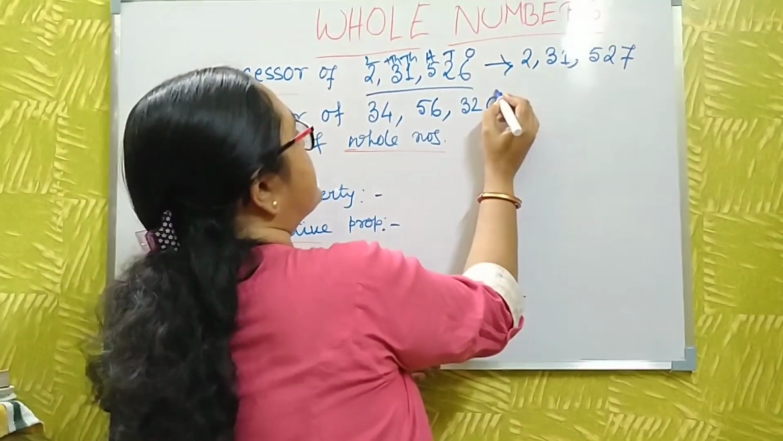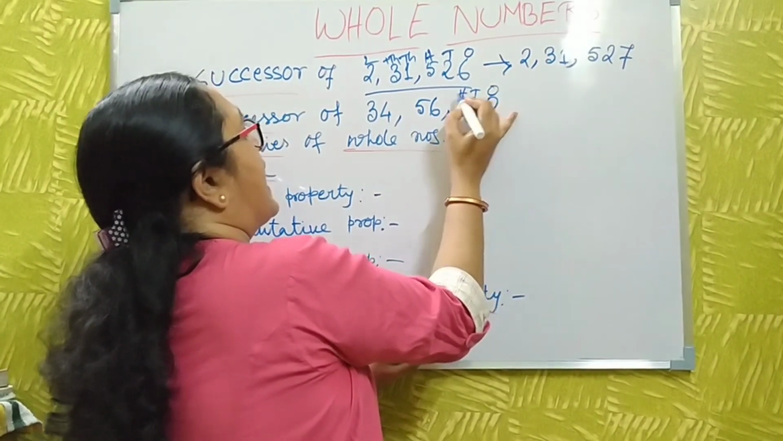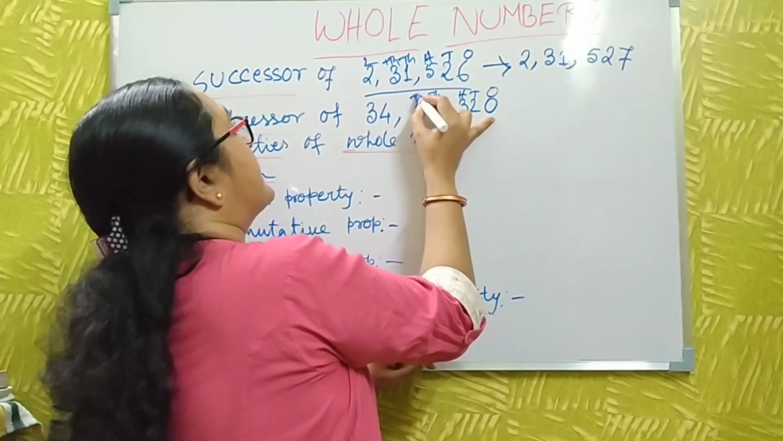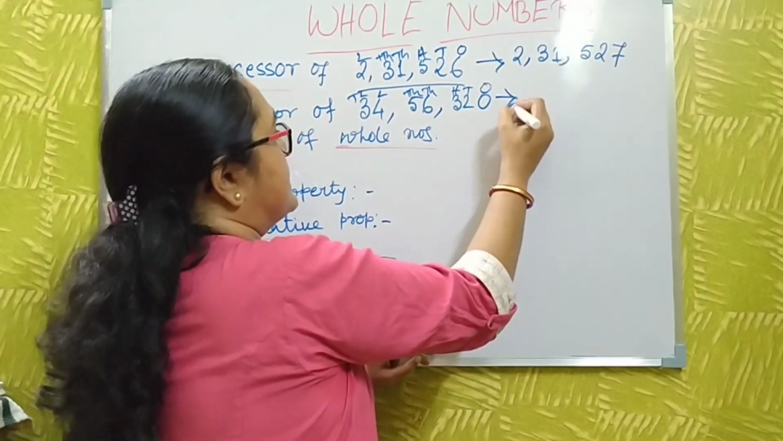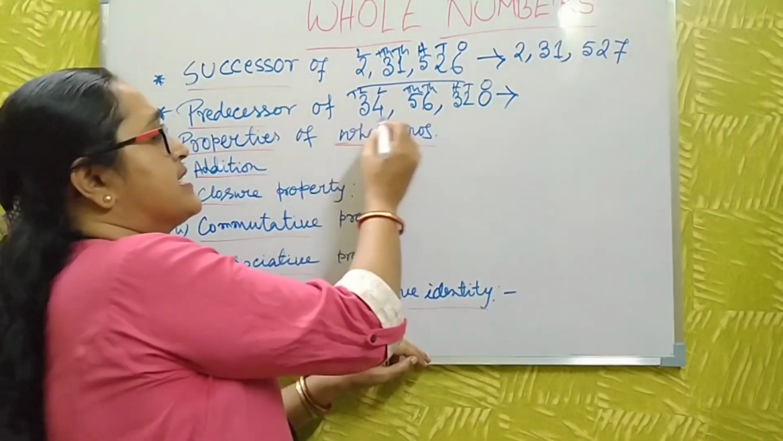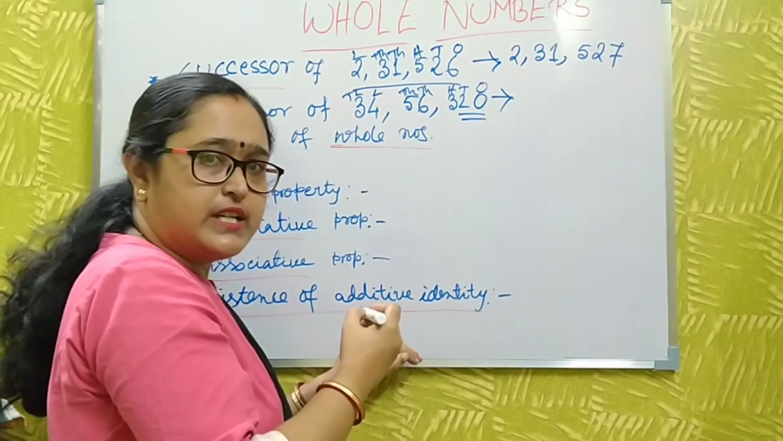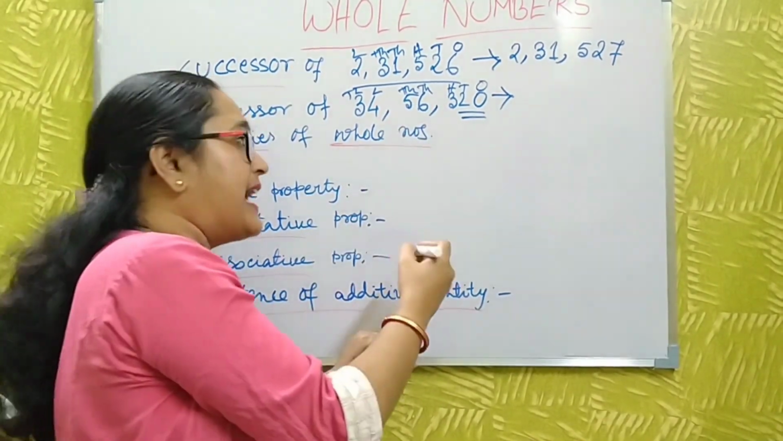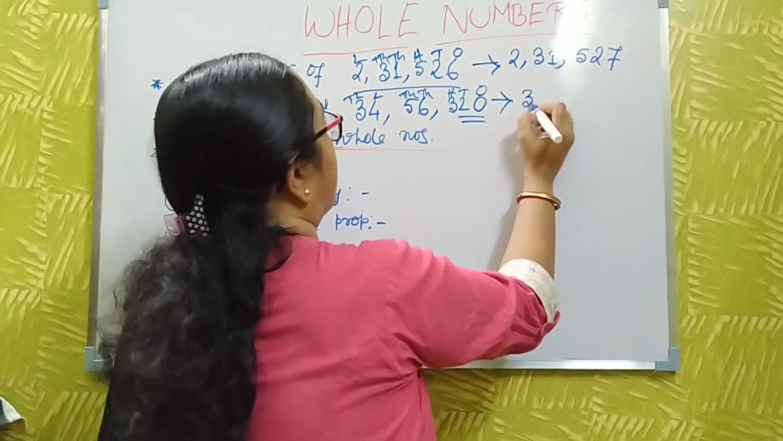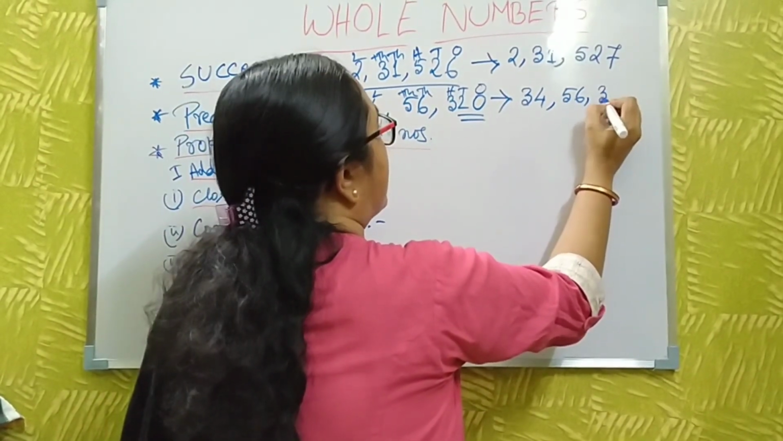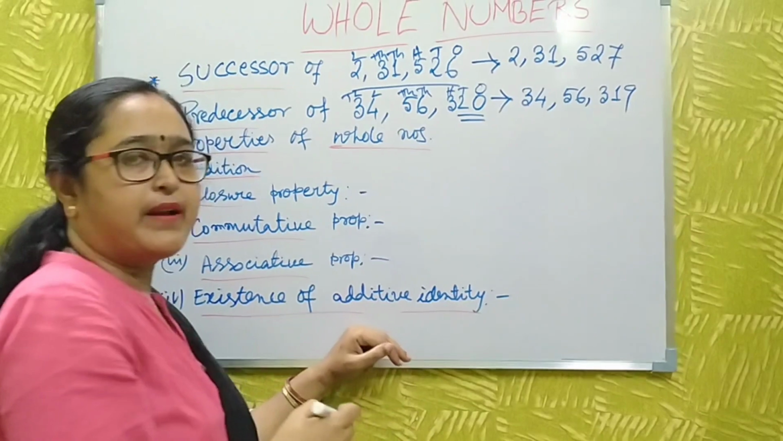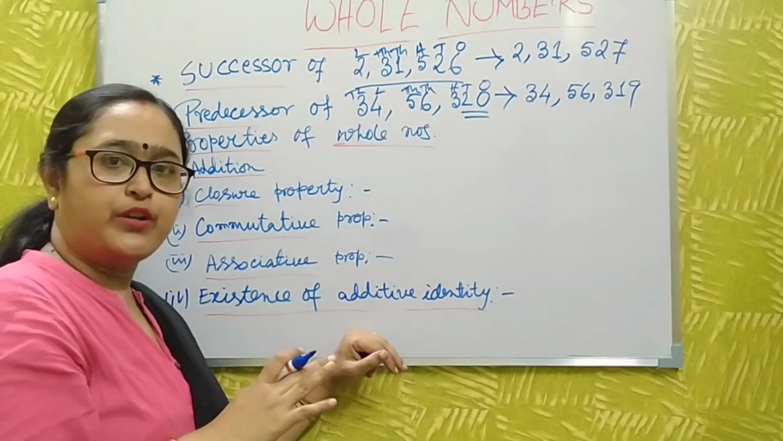Okay. Now here is the number, say 20, then the predecessor becomes 20 minus 1, which is 19. Then the number 34,56,320 becomes 34,56,319. Am I clear? Did you all understand?